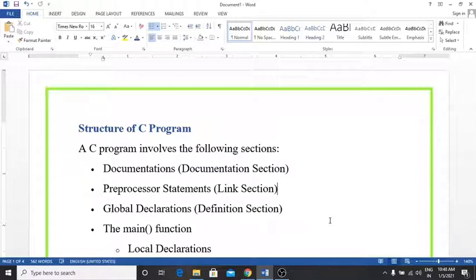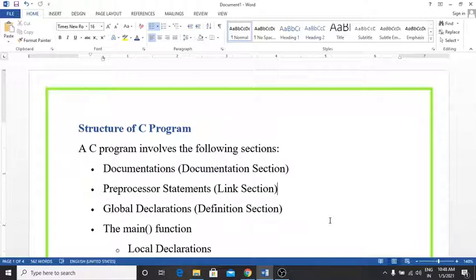Due to these features C is popular, and you know that C is also known as the mother of other programming languages. If you have knowledge of C programming, then you can easily learn another programming language.